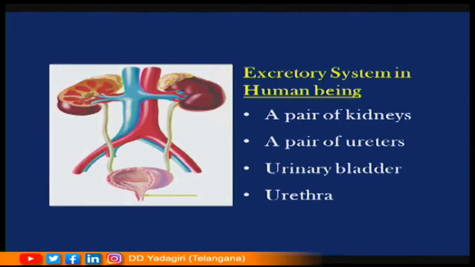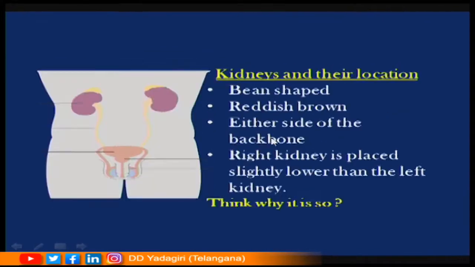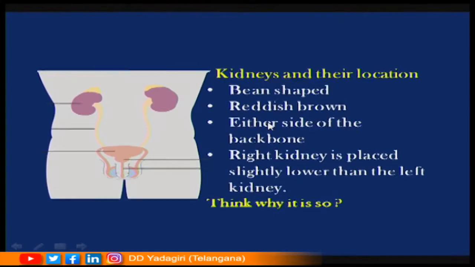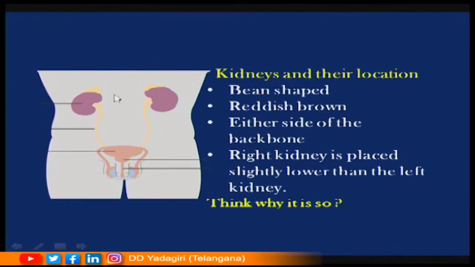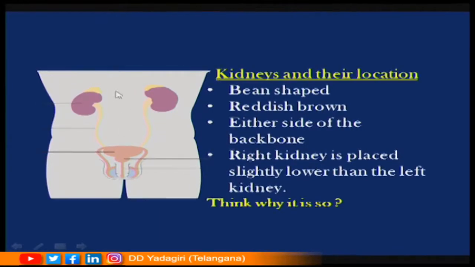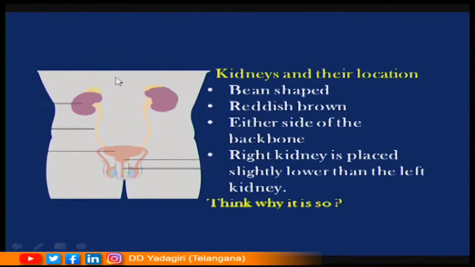Now, let us see the excretory system in human beings. The excretory system includes a pair of kidneys, a pair of ureters, a urinary bladder, and the urethra. These are the components of the excretory system in human beings. Where are the kidneys situated in our body? They are situated on either side of the vertebral column, the backbone. Here on the dorsal side we have the vertebral column.